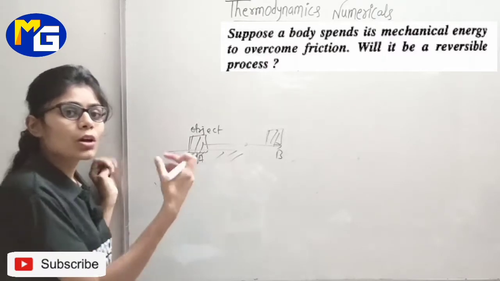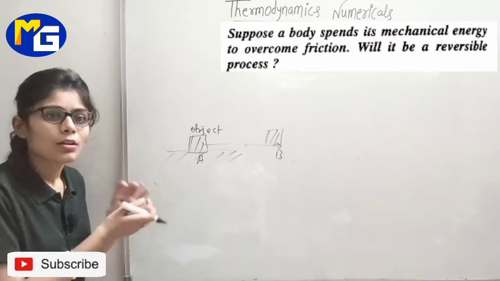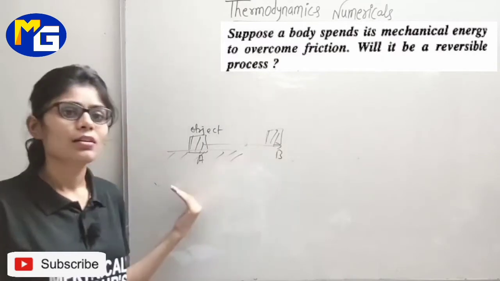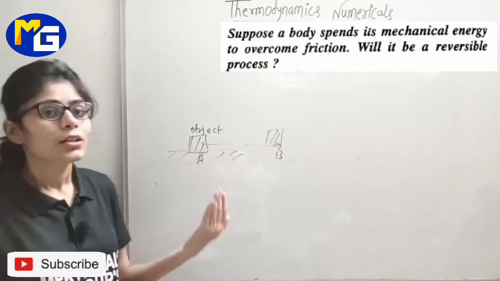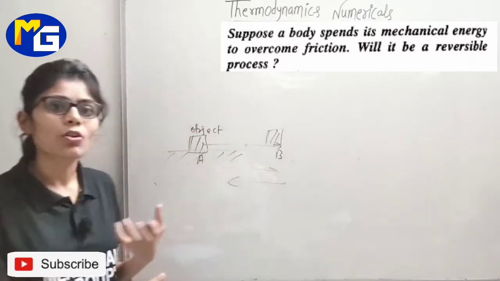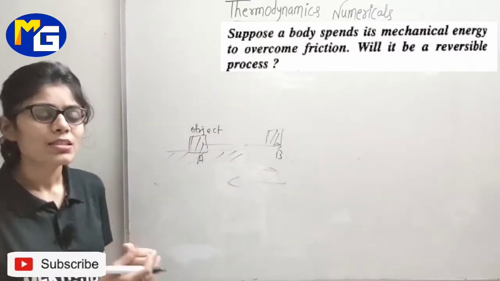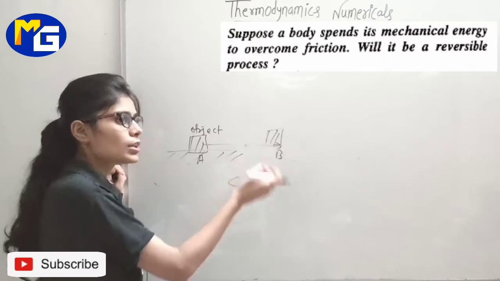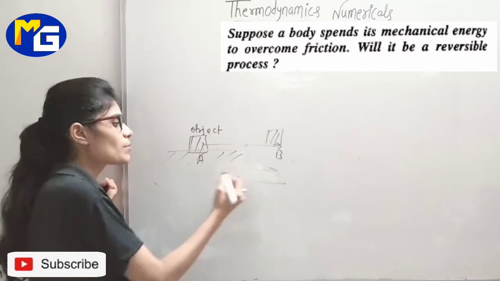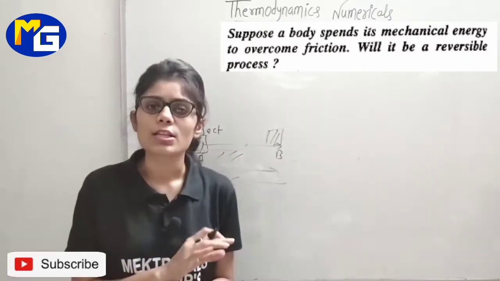Okay, but what about the loss in friction? That will also happen in this case. Okay, means friction is also going in the forward path as well as in the reverse path. इसका मतलब क्या हुआ कि दोनों ही डायरेक्शन में फ्रिक्शन एक्सपेंड हो रहा है. You cannot recover the energy which has expended in friction. That means we are not tracing out the exact process. एग्जैक्ट प्रोसेस का मतलब जितनी एनर्जी यहाँ पे थी उतनी एनर्जी वापस मिल जानी चाहिए, आप इस ऑब्जेक्ट को अगर बैक लेके आते हो A पॉइंट पे. तो ऐसा तो नहीं होगा.